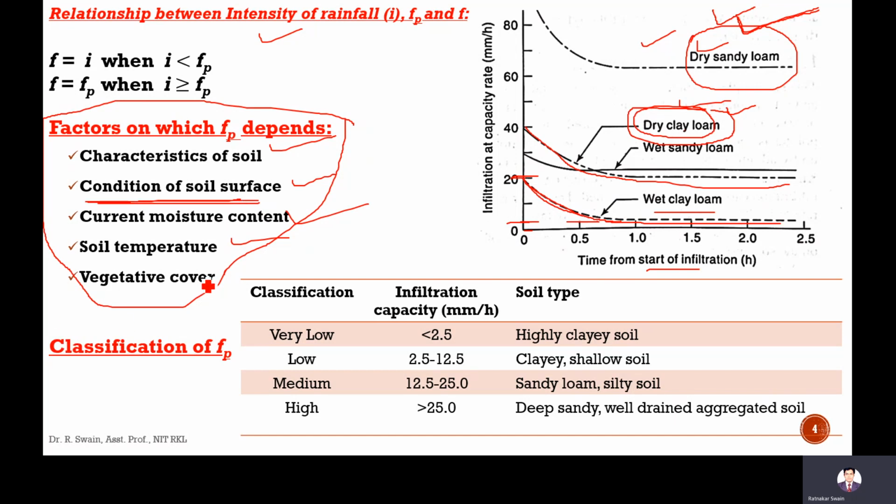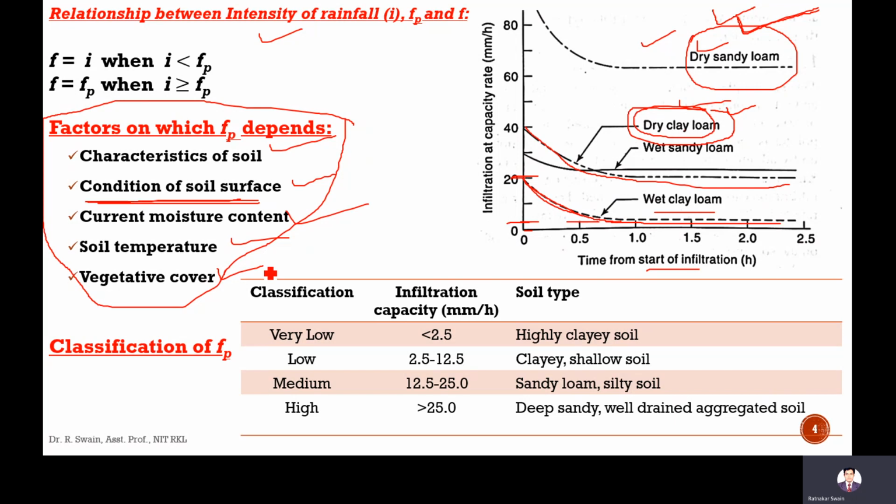Next is vegetative cover. Infiltration is usually affected by vegetative cover, whether it is a forest cover, a barren land, a farmland, or a grassland. The infiltration rate depends on all these things. In farmland, during plowing time, your infiltration rate will be very high.